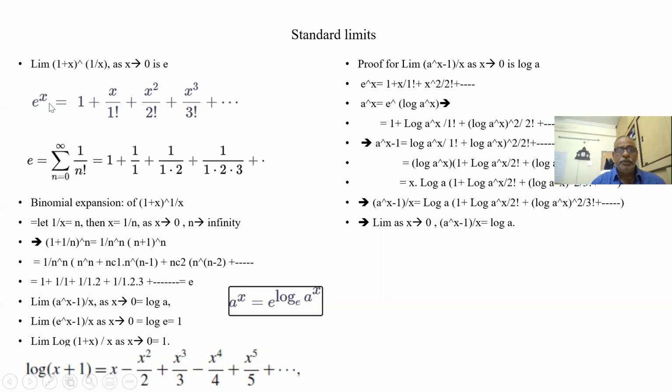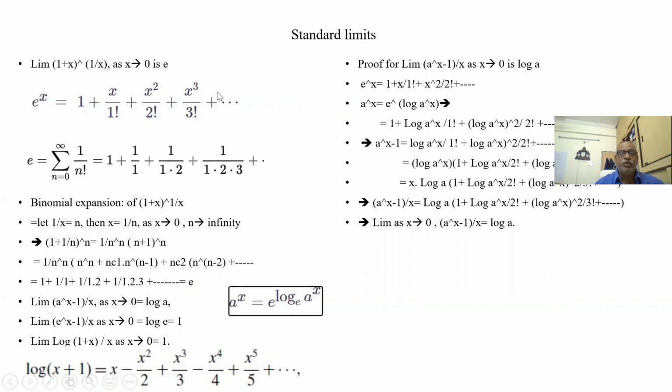What you have seen? e to the power of 1. This is e. As x tends to 0, this is e. n tends to infinity, because I put x as 1 by n, so x tends to 0, n tends to infinity. So this e series is defined as an infinite series.